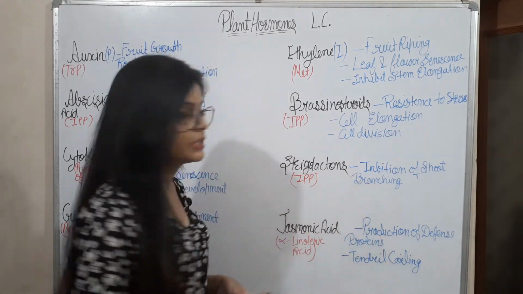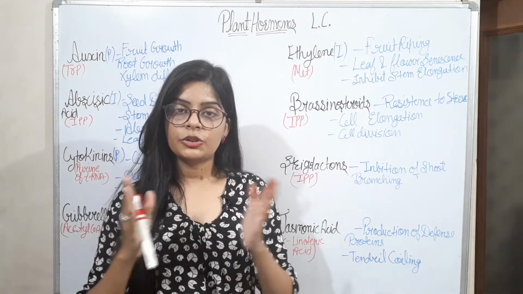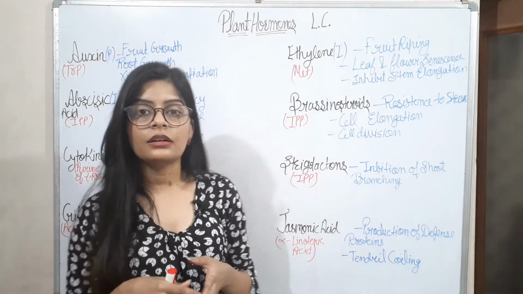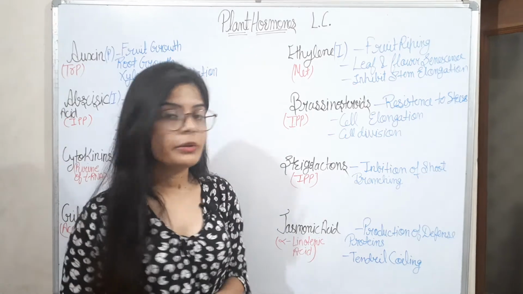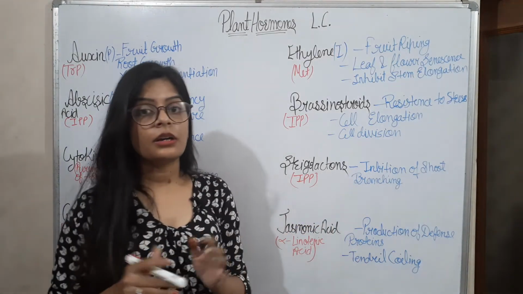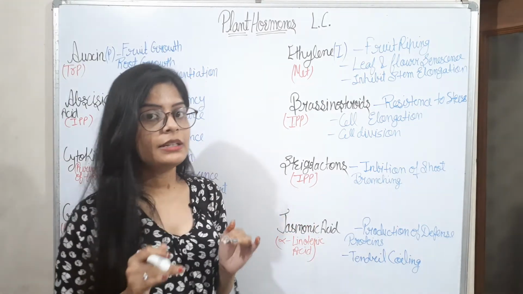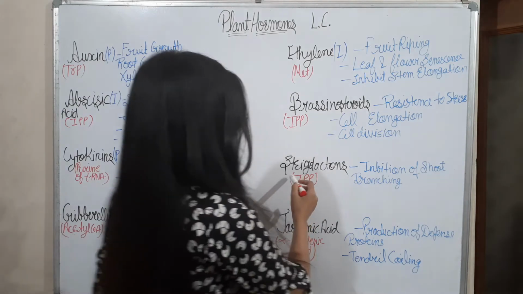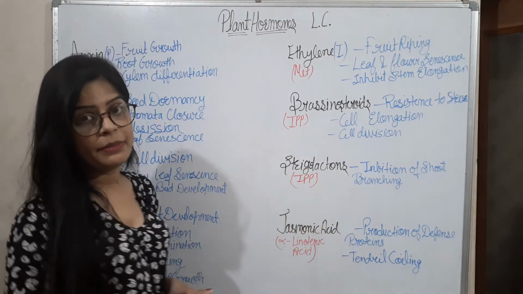Then strigolactones, whose precursor is also IPP, and its function is inhibition of shoot branching. It means that the upper body of the plant is known as the shoot, and the lower body which is inside the soil is known as the root. So the formation of shoot branching is stopped, it is inhibited by the strigolactones. Okay, its precursor is IPP.